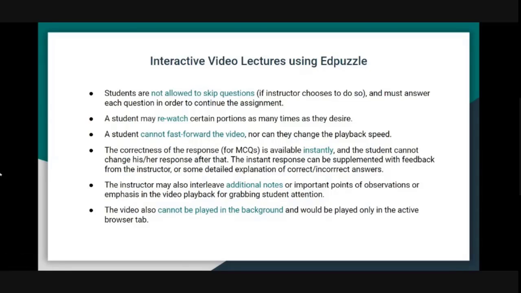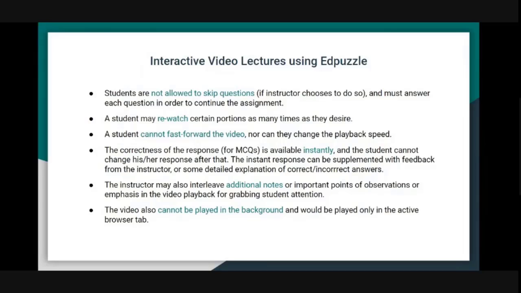So not just questions, but suppose the lecture was going on and you want to emphasize a certain point, you add a note over there and say, note these things carefully. This is also helpful when you're reusing certain material. The next time you are using this video, you feel like, no, these topics I have missed, or this kind of application has just recently come to my notice, which I did not cover earlier. Those things can be added as notes, just to grab students' attention for emphasis.